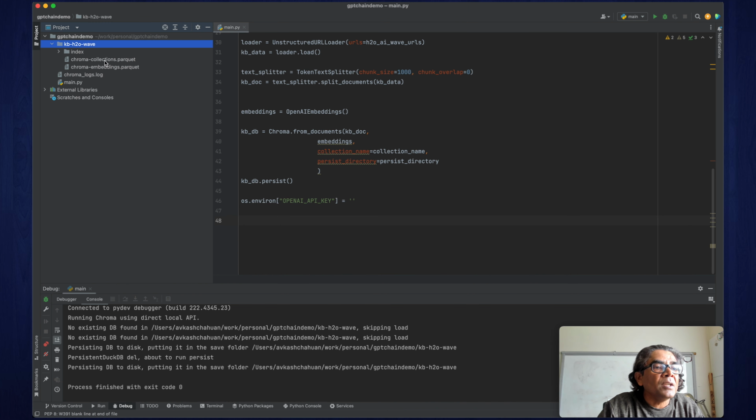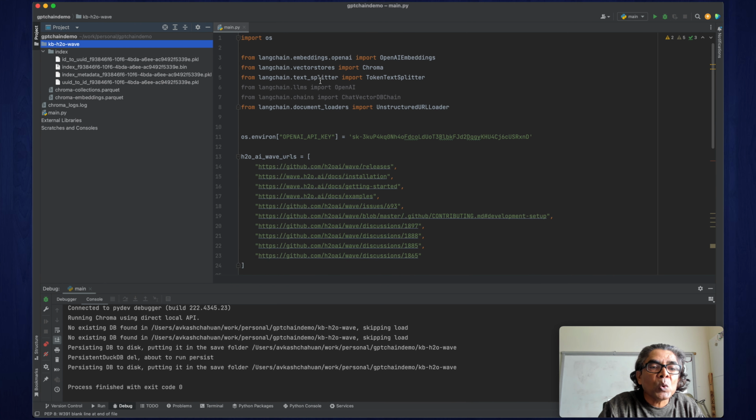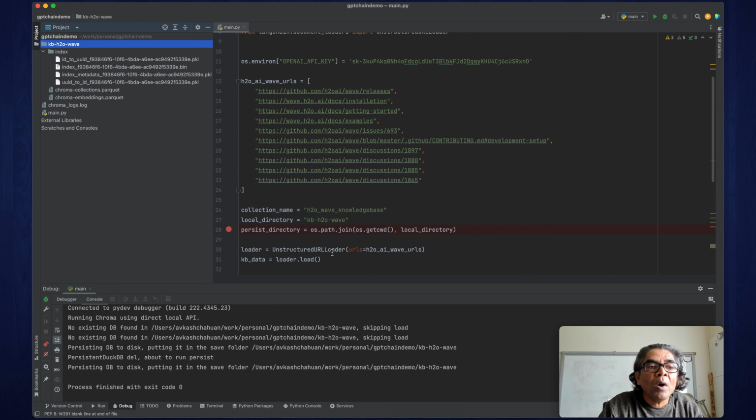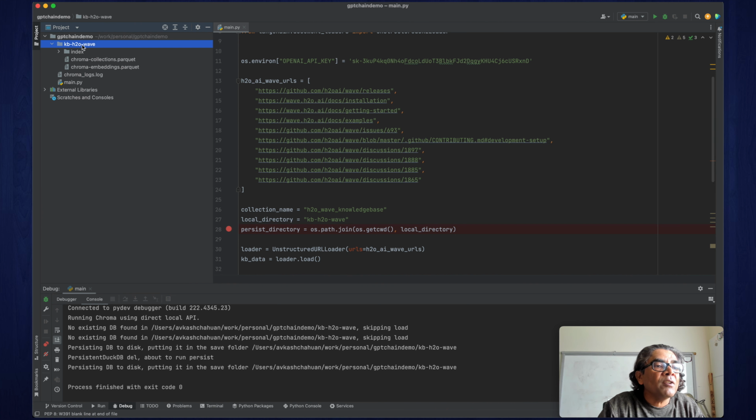Here is the database related to all our embeddings, which has been stored in the Parquet file format. There are several open source Parquet readers available, and you will be able to read these files. This is a compressed format. Here is the index, and you can see this is the pickle file and the binary. All the index related to the content available in these URLs has been packaged, and that is your KB. This is your embedding database.